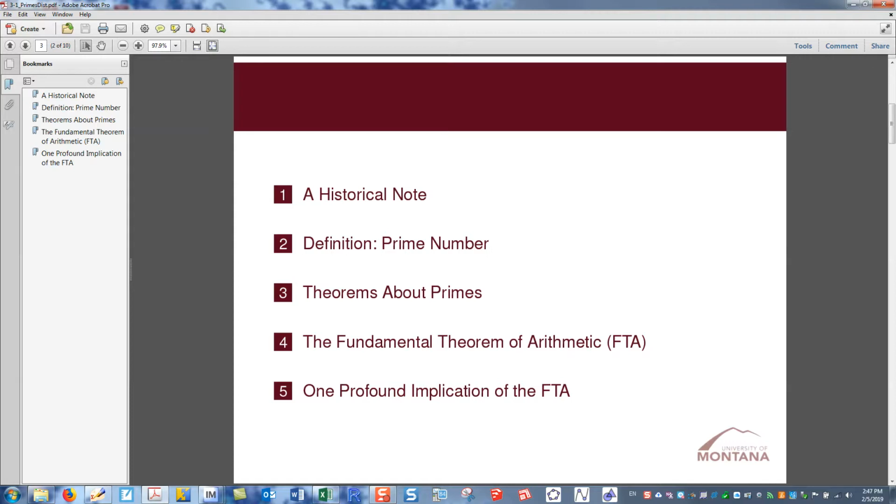So I'd like to go over a quick historical note about primes and then review the definition of prime number and then talk about a number of theorems about primes. And then probably the big result of the chapter is the fundamental theorem of arithmetic, which I won't prove, but I'll give you a worksheet that you can use as a critical tool to try to understand the proof of the theorem. And then we'll end with one profound implication of the FTA, and that is the birth of irrationality.